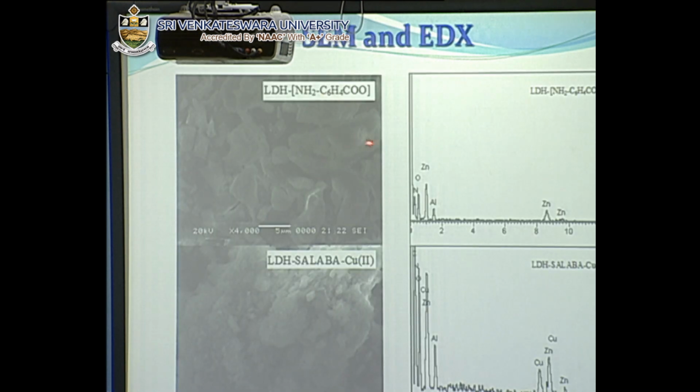These are the SEM images of it, which clearly show the flake-like structure. There is not much difference between the support and the catalyst, which shows that the properties of the support remain intact in the catalyst also.